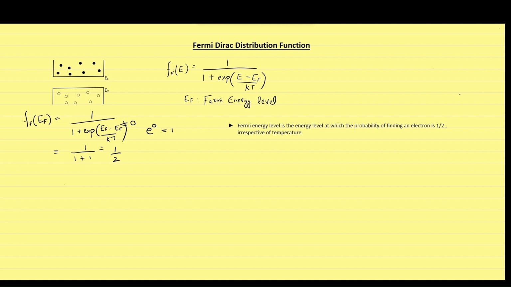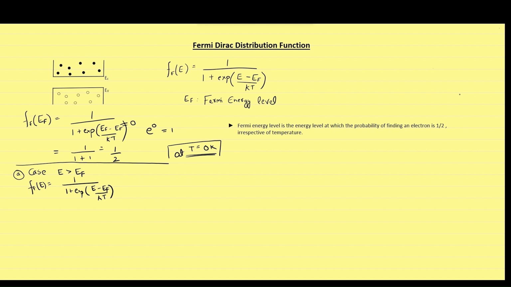Now, we will find the probability of an electron at different energy states at 0 Kelvin. At 0 Kelvin, we have two cases. Case 1 is when the energy E is greater than Fermi energy level. You can clearly see that when temperature is 0 and E minus EF is positive, then the whole exponential expression will come out to be infinity, giving 1 upon 1 plus infinity, which finally results in 0.